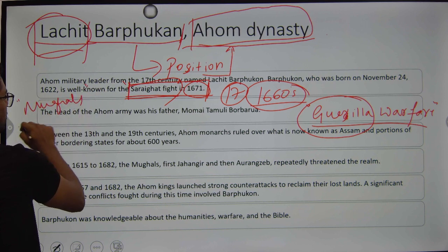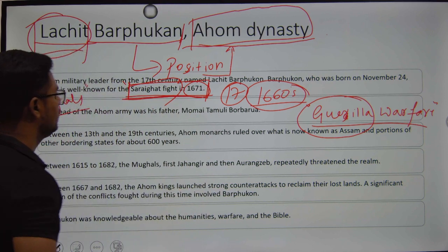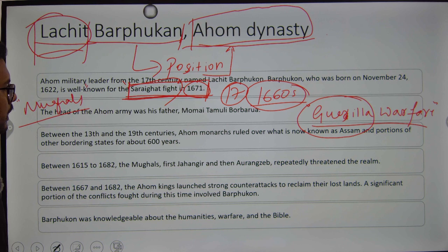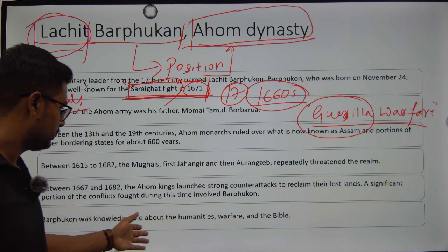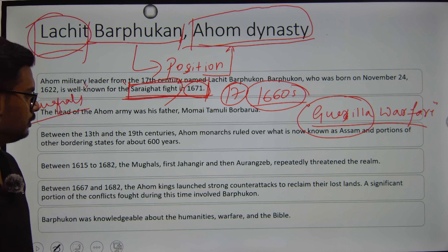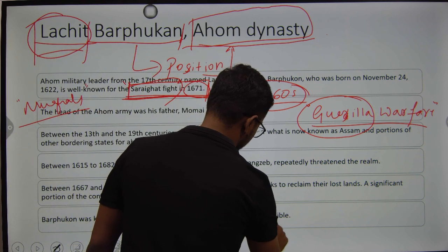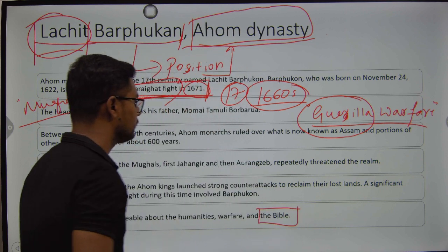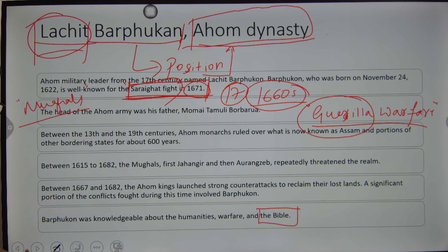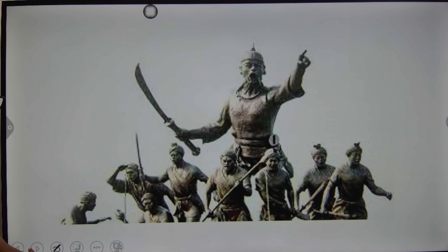And this took place during the Saraighat fight, or the Battle of Saraighat, which was held in 1671. Alright, so Barphukan was knowledgeable about humanities and warfare, and he also knew a few things about the famous holy book of Christians, which is the Bible. Alright, so this is about Lachit Barphukan.